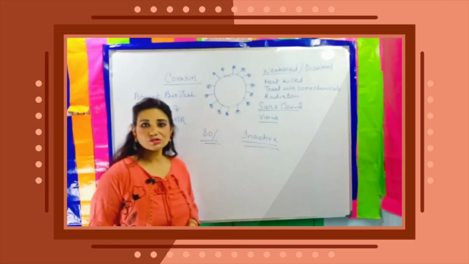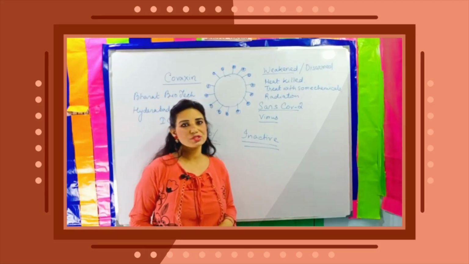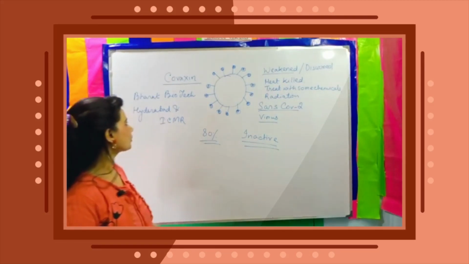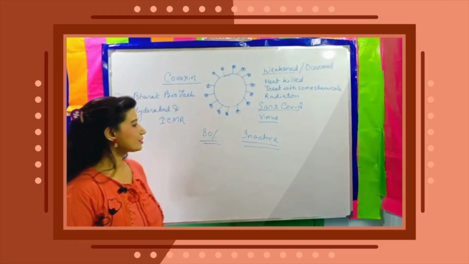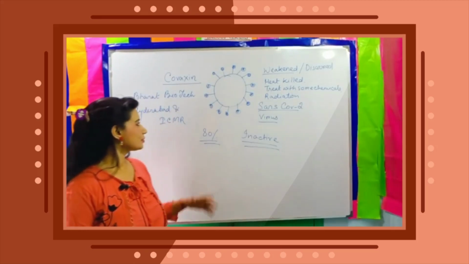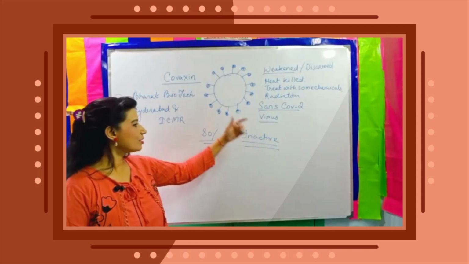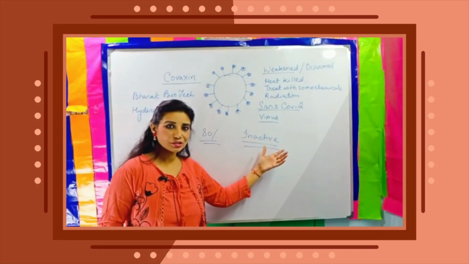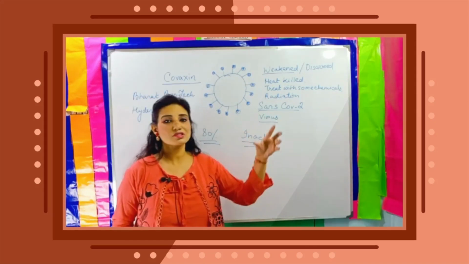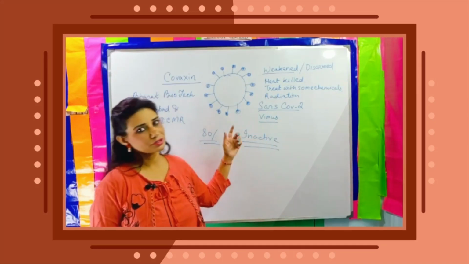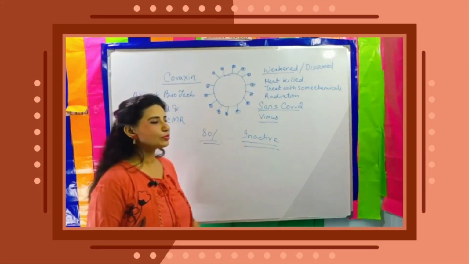There are 2 doses of this vaccine also. A 28 days gap is maintained between the 2 doses. It is manufactured by Bharat Biotech of Hyderabad, together with ICMR, a very big governing body, the Indian Council of Medical Research. This vaccine uses SARS-CoV-2 in a very weakened, inactive form. Also, it is in refrigerated condition. The Sputnik V vaccine is freezed, in powder form, but this one and Covishield are in liquid form. So this is about the Covaxin.